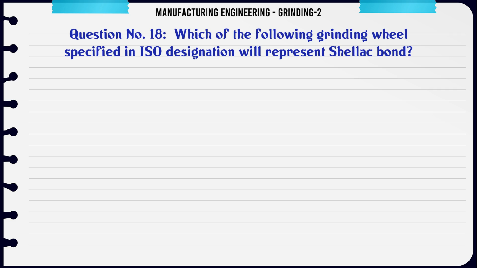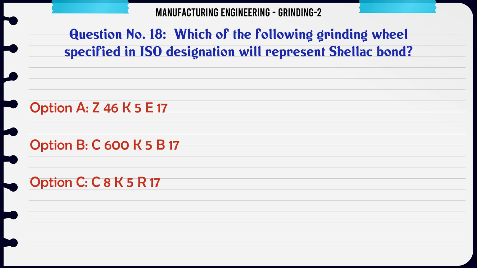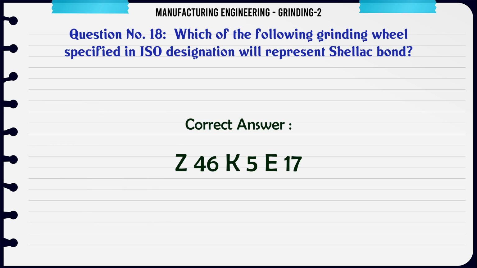Which of the following grinding wheel specified in ISO designation will represent shellac bond? A. Z46K5B17, B. C600K5B17, C. C8K5R17, D. A80K5B17. The correct answer is Z46K5B17.